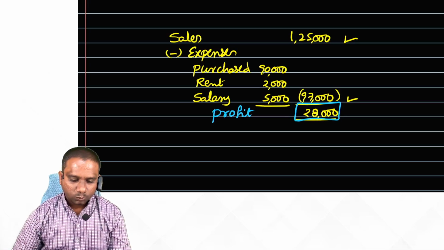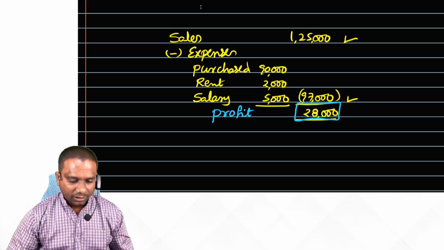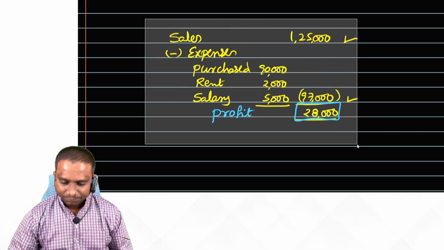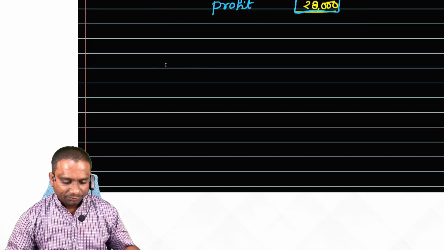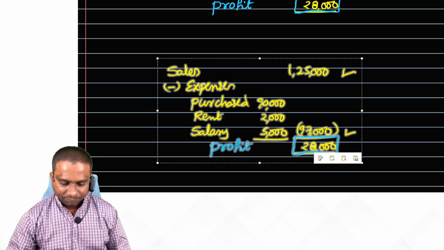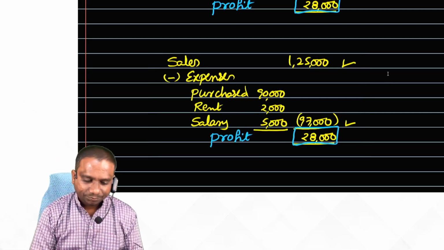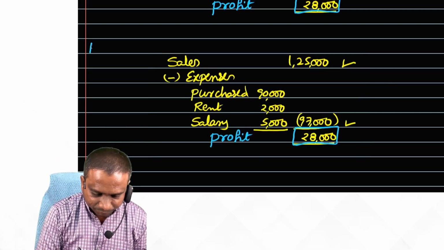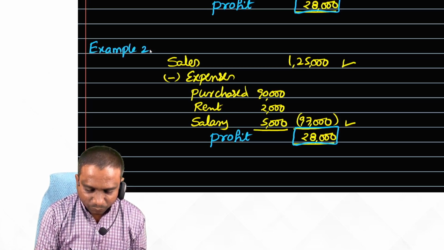Okay, now look at this. Let me calculate. So I am taking the same calculation. Look at everybody. This is example 2.